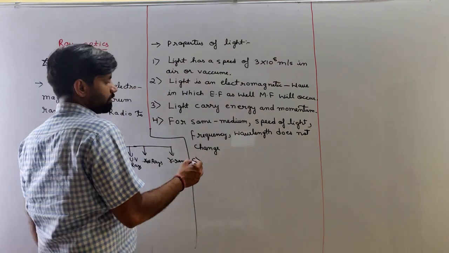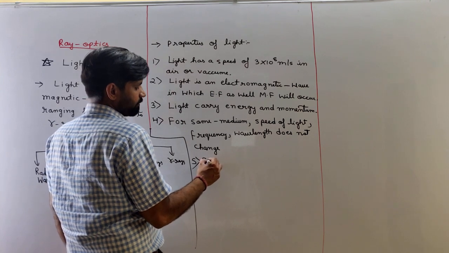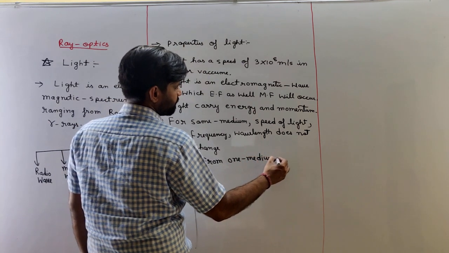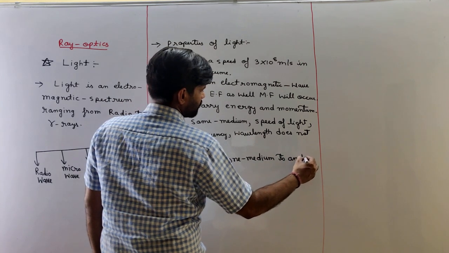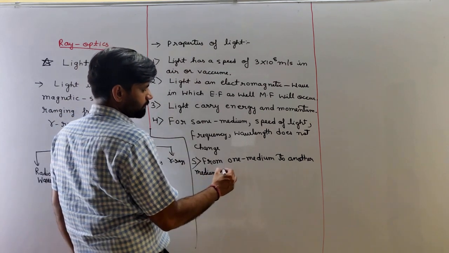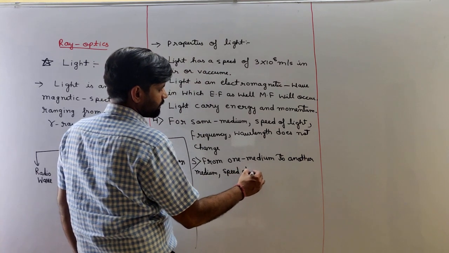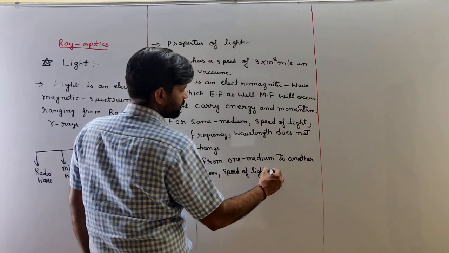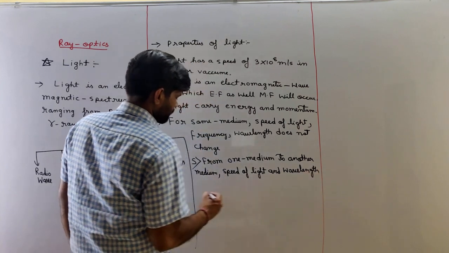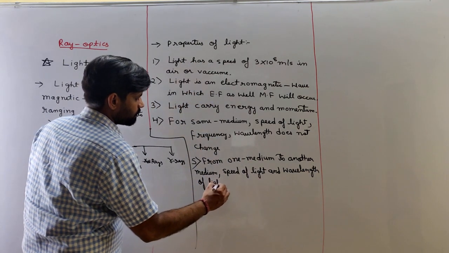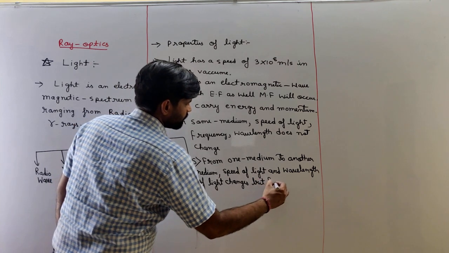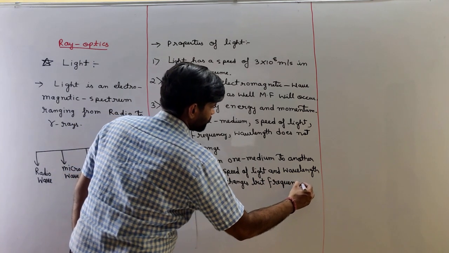Next and final property is, from one medium to another medium, speed of light and wavelength of light change, but frequency does not change.